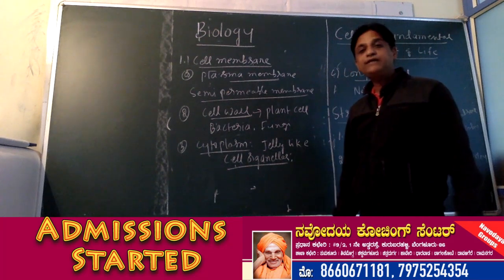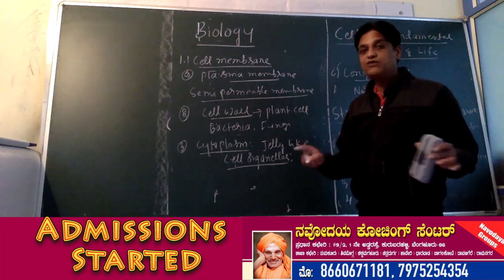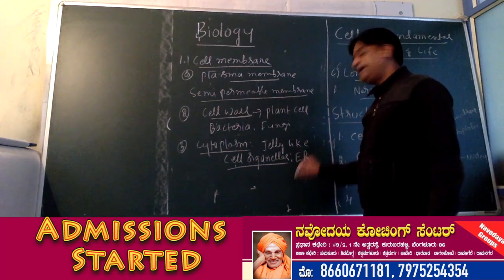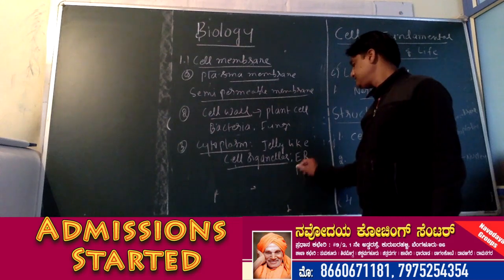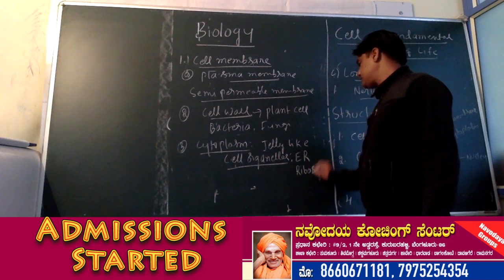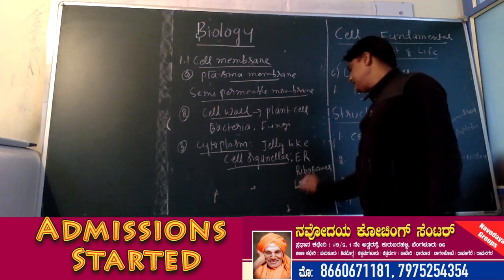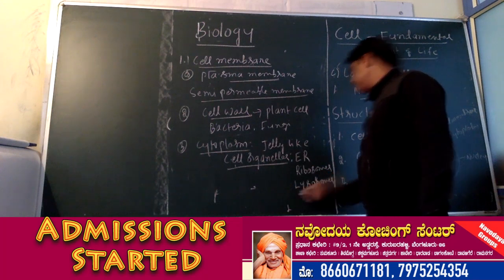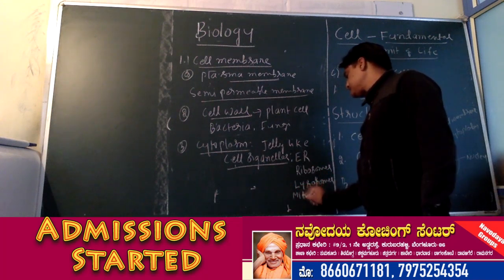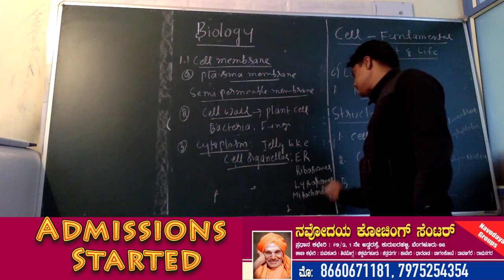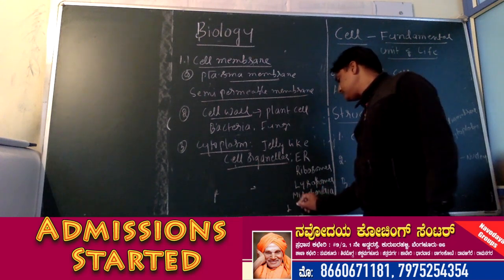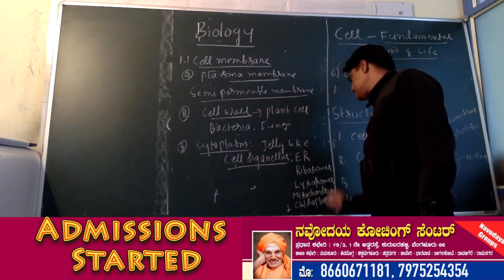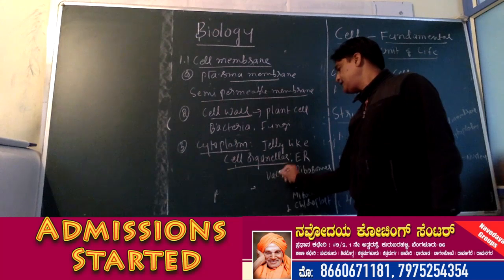So which are the important cell organelles that are found in cells? One is endoplasmic reticulum, ribosomes, lysosomes, mitochondria, then chloroplast, then vacuole.